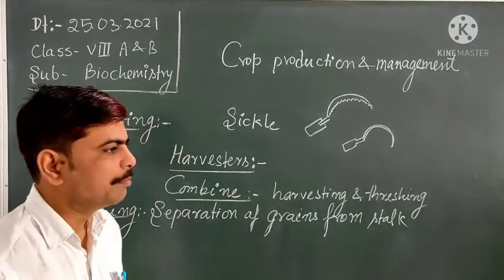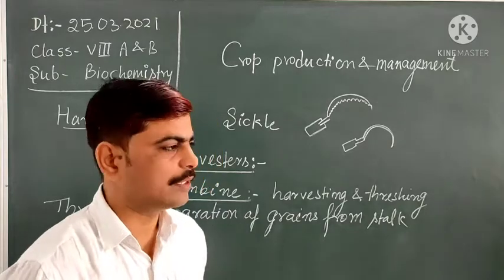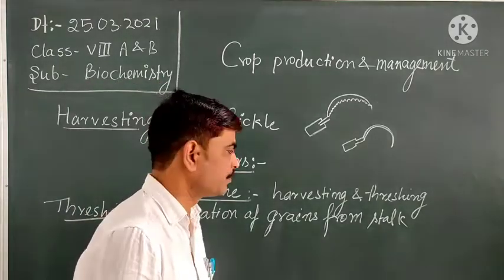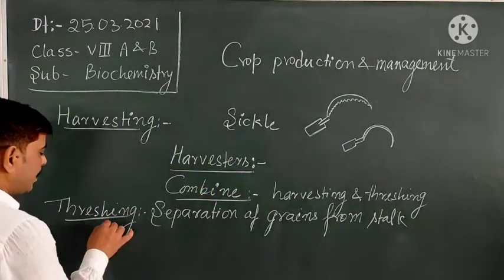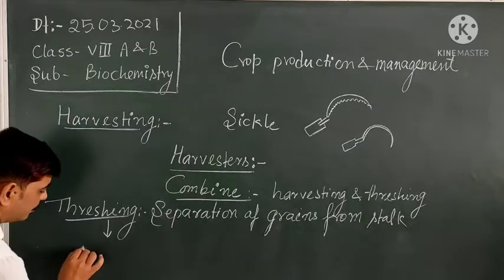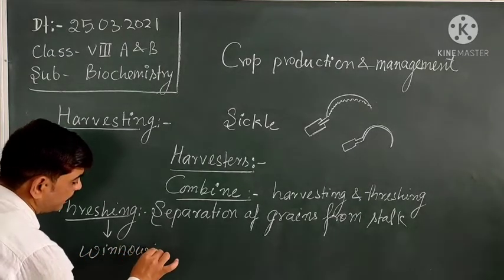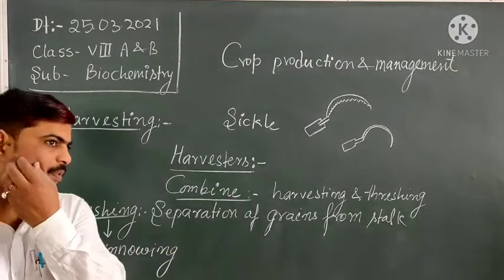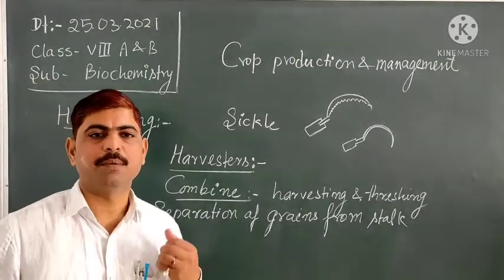Beating the crops on any hard surface like a stool is also one of the techniques of threshing. Threshing is followed by winnowing. Winnowing is the removal of heavier substances from a mixture with its lighter components with the help of wind.